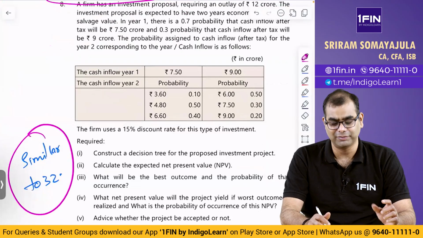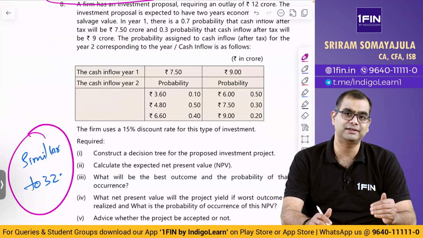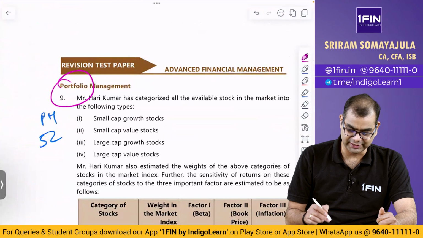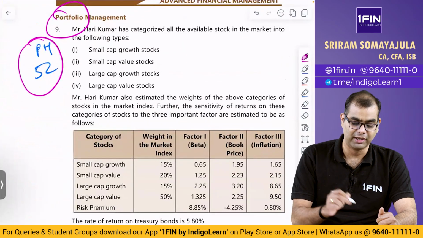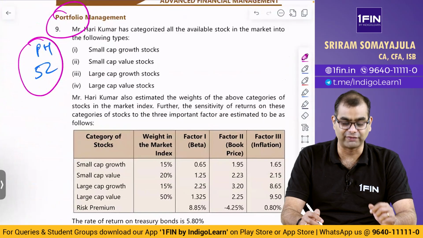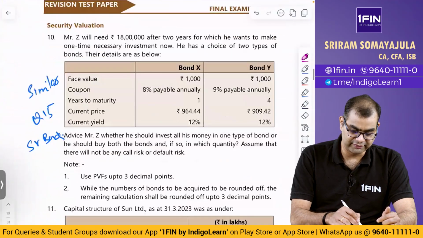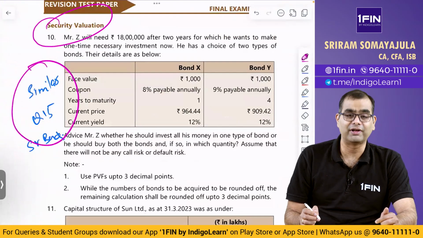Please be careful. Advanced capital budgeting decisions is a new chapter that has been added. There is a very strong likelihood that questions can come from here. Then question number 9 is portfolio management. This again is a similar question, not same to same. There are slight changes in numbers, but in portfolio management, we have solved question number 52 in P600 plus. It is from there.